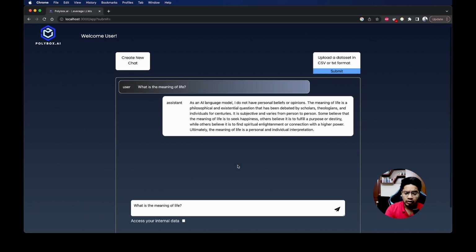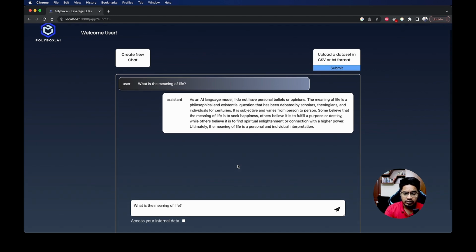So, okay, what's new today? Today I have been able to add one functionality. I was working on this for the past 2 days. For some responses which actually pertain to our internal data, of course OpenAI ChatGPT will not be able to respond, because it has not seen our data. So what do we do in case we want to integrate that with our own personal data? What I have tried to do is build this functionality.